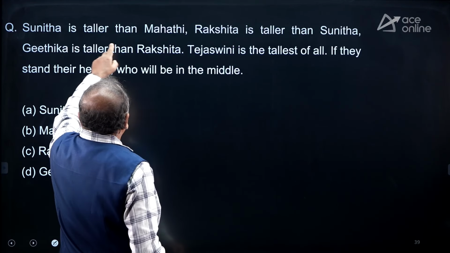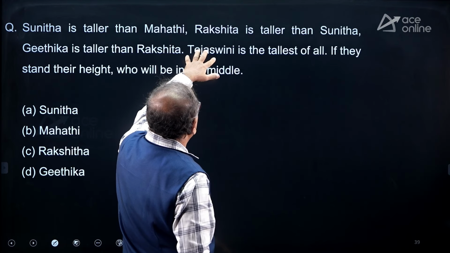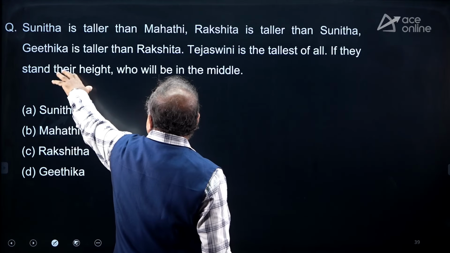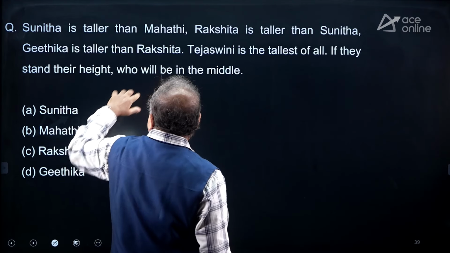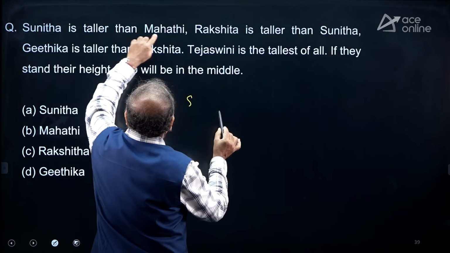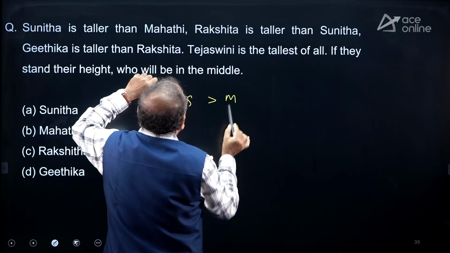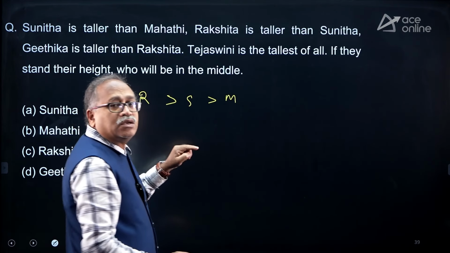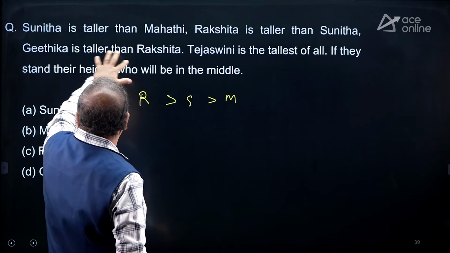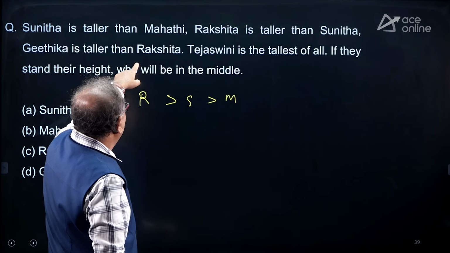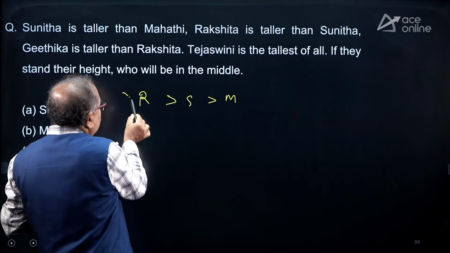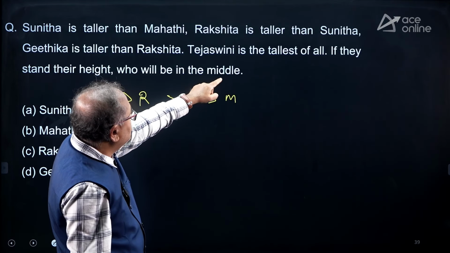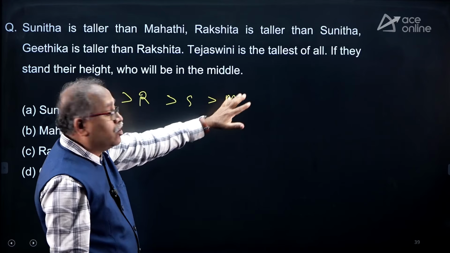Sunita is taller than Mahati. Let's write down: S is taller than M, R is taller than S. Now Geetika is taller than R, and Tejaswani is the tallest of all.